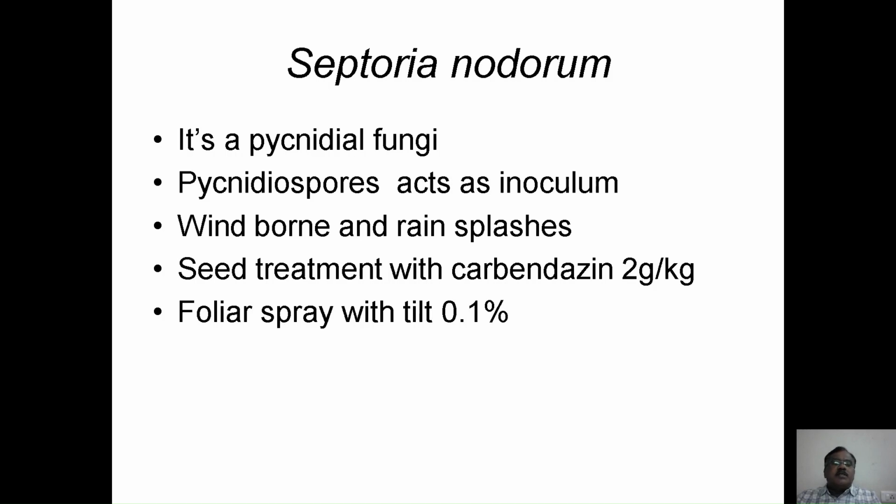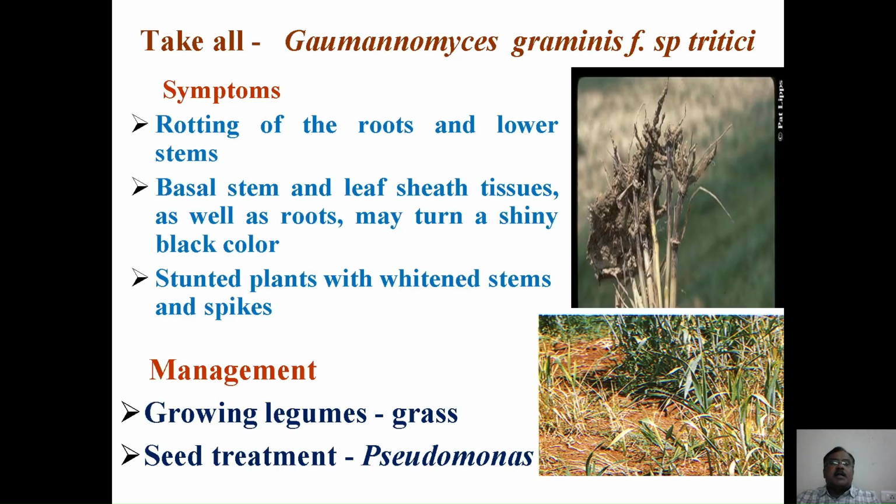It is better to go for seed treatment with carbendazim at the rate of 2 gram per kg, as well as foliar application of propiconazole, the commercial name of which is Tilt, at the rate of 0.1%, which helps in reducing the incidence.